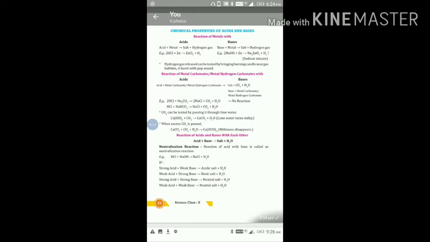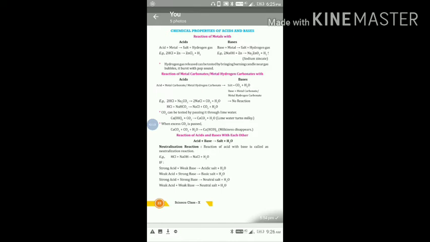Now second property of acid is, when acid reacts with metal carbonate or metal bicarbonate, then we get salt, carbon dioxide and water.